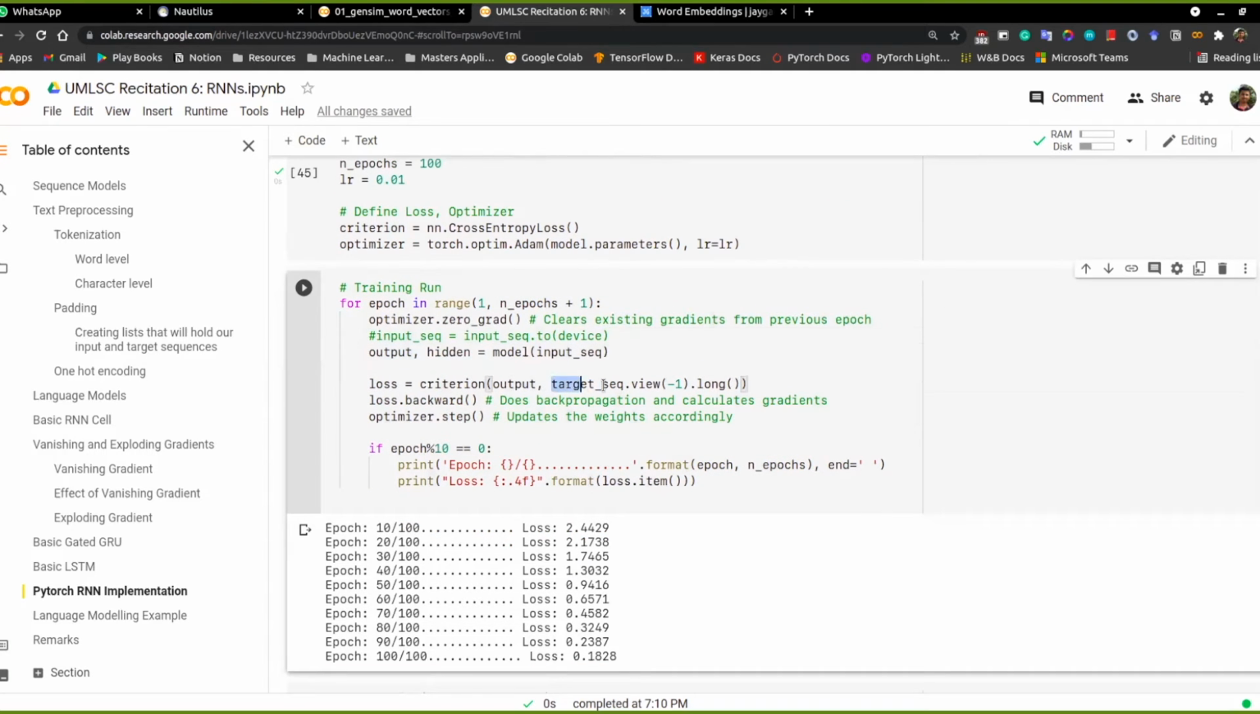For the target sequence, you flatten it out, because the output is completely flattened: the dimension of the output is the sequence length times the output size that we have. So here we flatten it again so that we have the same way of looking at sequences, and then we compute the cross entropy loss over it. Here we do the backward propagation and update the weights accordingly. During this backward propagation, the weights would be updated across time steps.